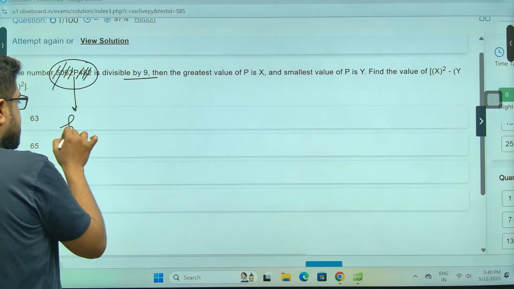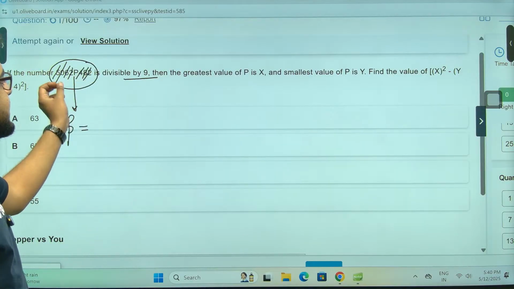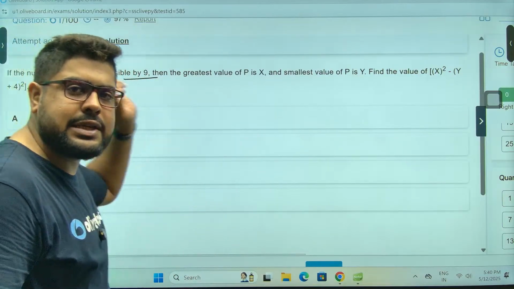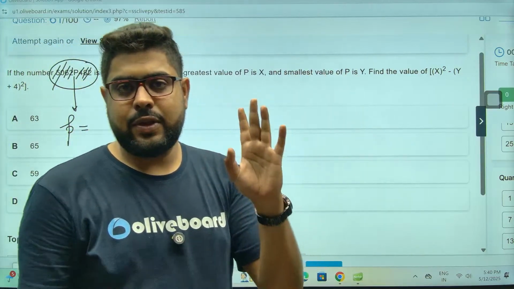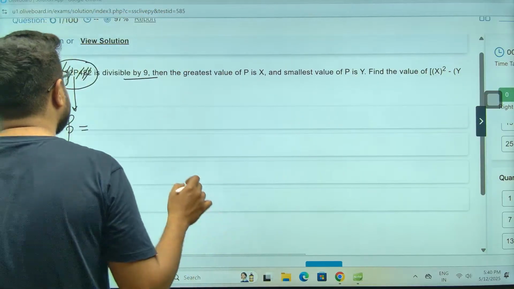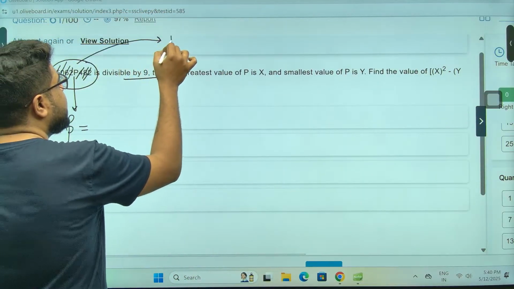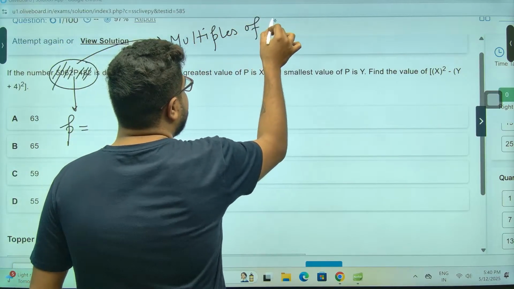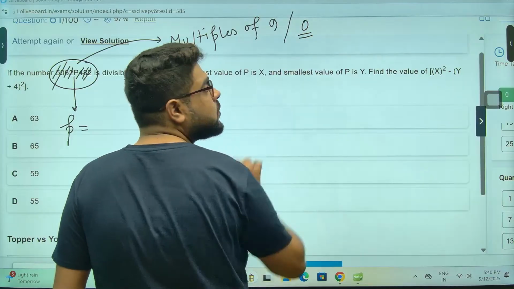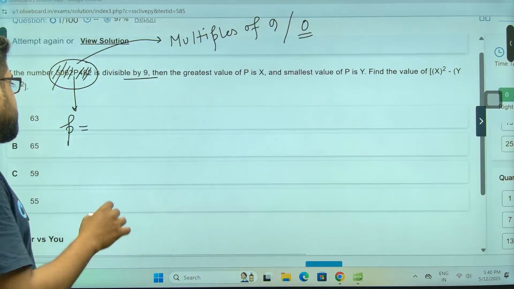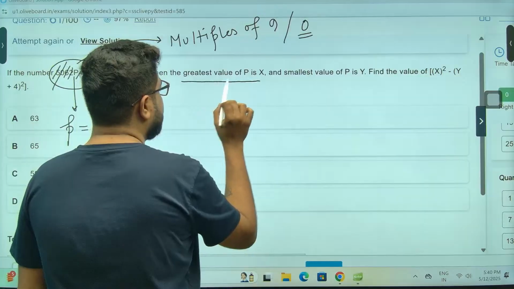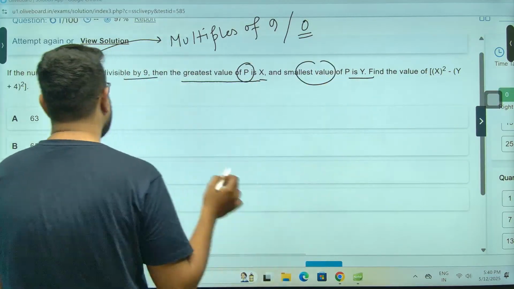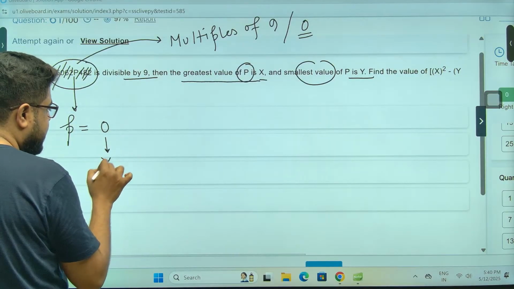No worries. So meaning, sir, if the sum of all the other digits is divisible by 9, that means even if P is not there, it is divisible by 9. But again, P is there. If P is there, then P in this situation has to be a multiple of 9, or the other situation is 0, because 0 is giving you this. So P can be, acha, the greatest value of P is X. The smallest value of P is Y. Acha, sir, the smallest value is 0, sir. This is Y. I just told you.